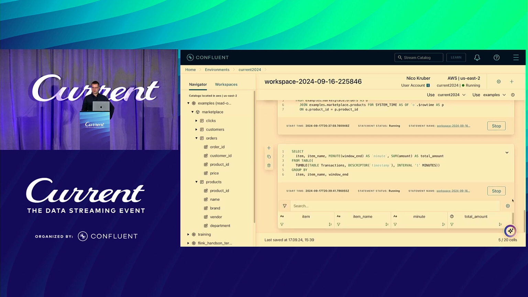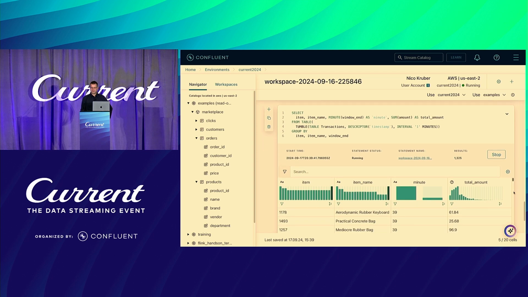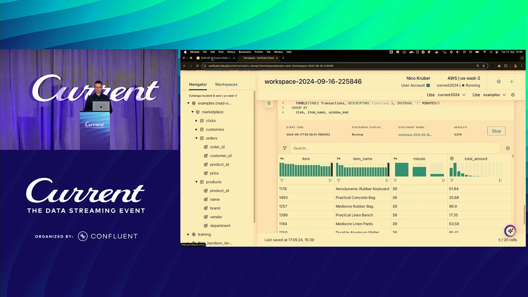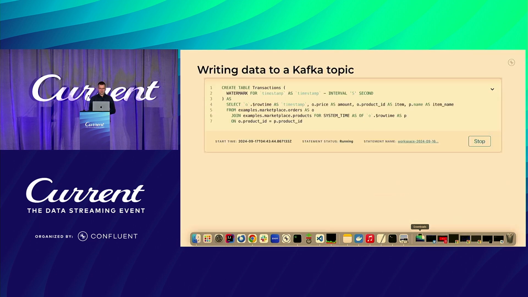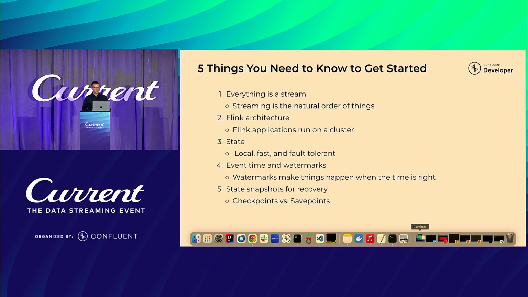It's starting to run. And we should see results. There we go. We have data in our table. We see the results here. Now we have our daily revenues for each of the minutes. Great. The demo behaved nicely with us. Now let's wrap up. Whoops, almost closed it. I'll have screenshots on the slides so you can look at it later.